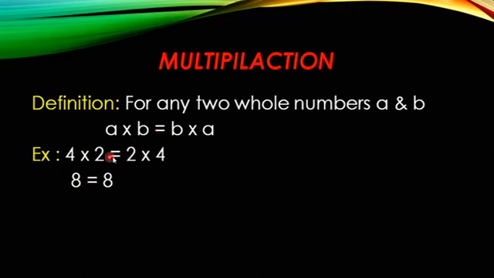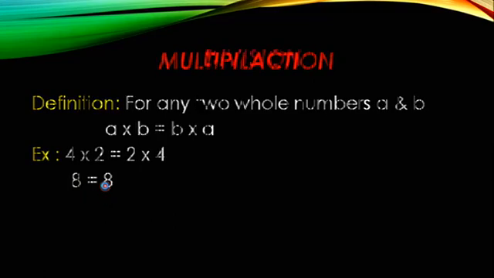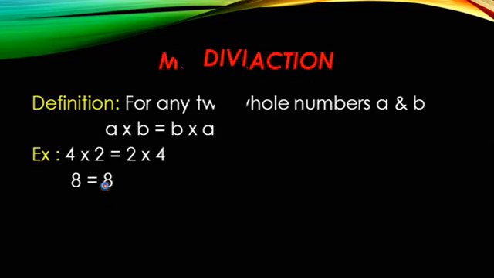Same thing here, B is 2 and A is 4. So if you multiply 2 into 4, you will get the answer as 8. So here also 8 you got on the left hand side, and on the right hand side also you will get 8. So 8 and 8, these both are equal. Hence you can say that under commutative property, multiplication is a closed operation.